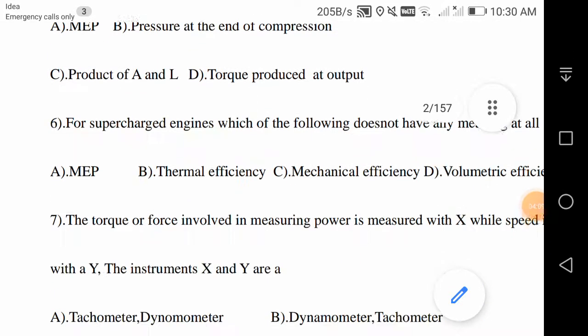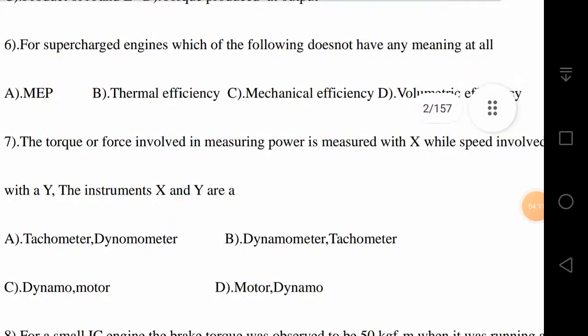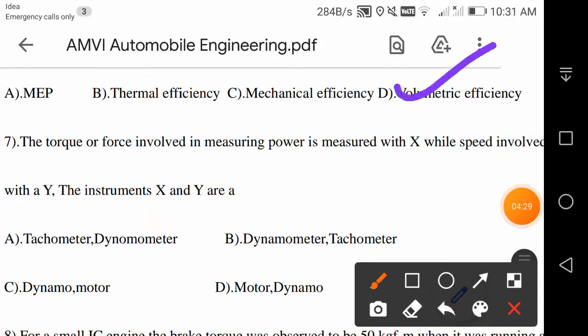Next question. For supercharged engines, which of the following does not have any meaning at all? Actually, volumetric efficiency does not have any meaning at all for supercharged engines. So all others have some significance, that is mean effective pressure, thermal efficiency, mechanical efficiency, but not the volumetric efficiency. So your answer is D.